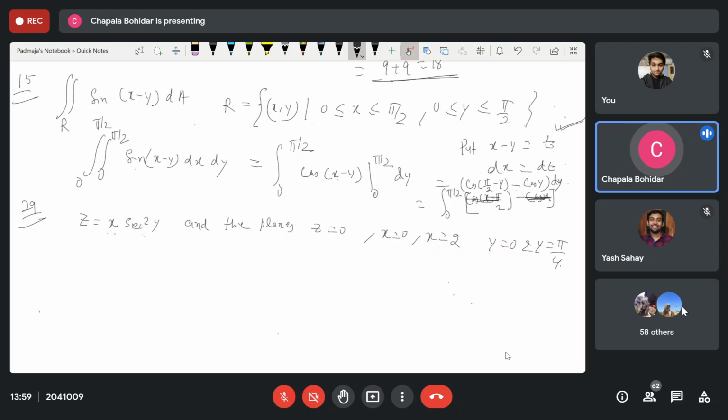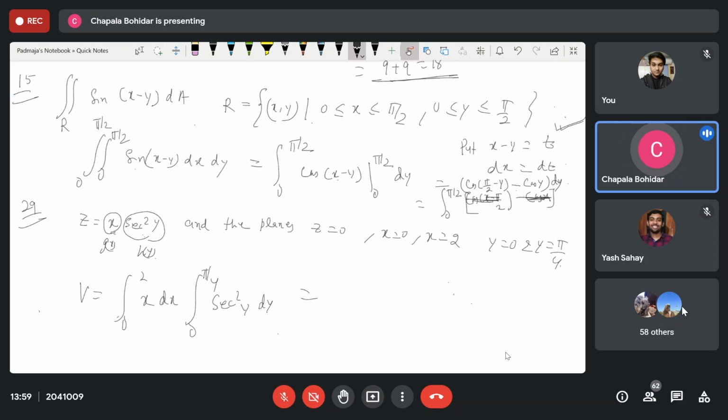It is x lies from 0 to 2, y lies from 0 to pi by 4. You can say this is g of x, this is h of y. So I'm writing volume V is equal to directly 0 to 2 x dx, and here it is 0 to pi by 4 sec square y dy.